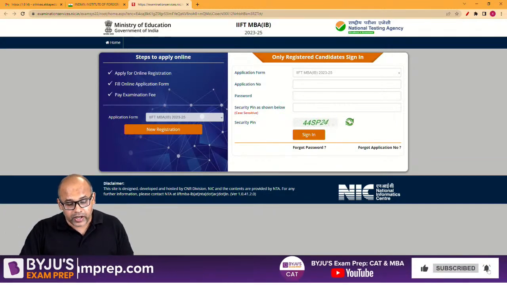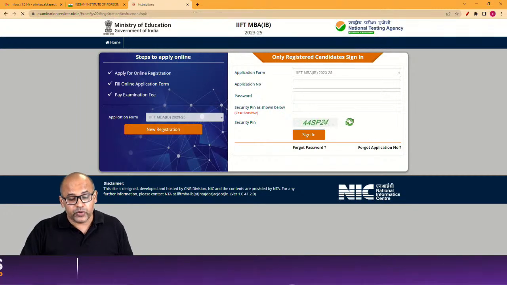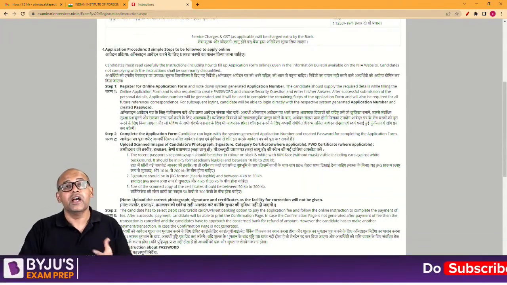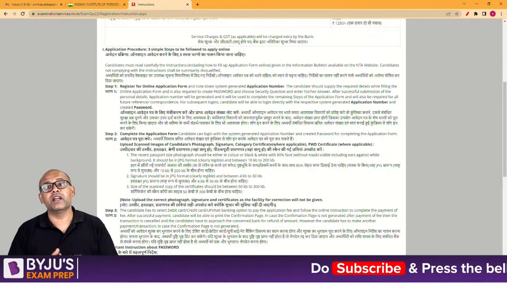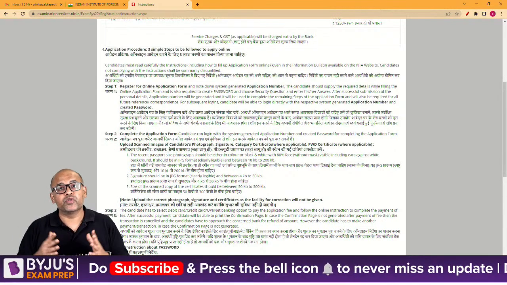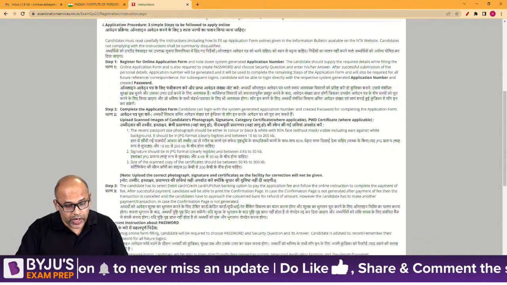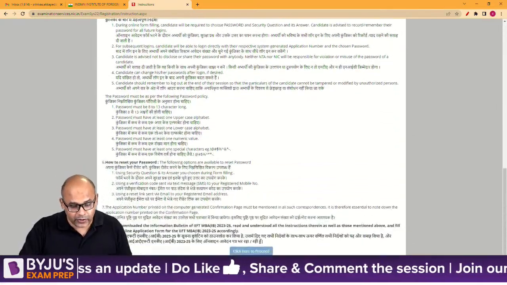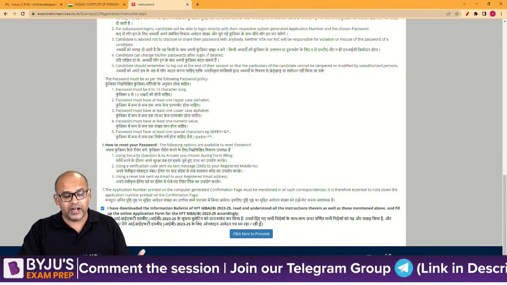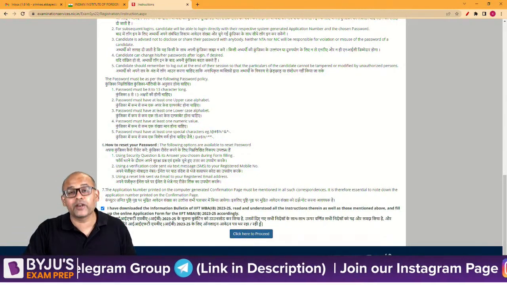You'll be clicking on new registration. This basically is a blank. You can't change this. New registration is the first thing, and there's a lot of text here both in Hindi and English. Again, as I said, NTA being a national level testing agency by the government of India, so you will have it in Hindi as well as in English. You can read it slowly at your own leisure. But yeah, you just come to the bottom here, click on this, that you have read the information and you understood the information. A good RC practice for you guys. So click on here to proceed.